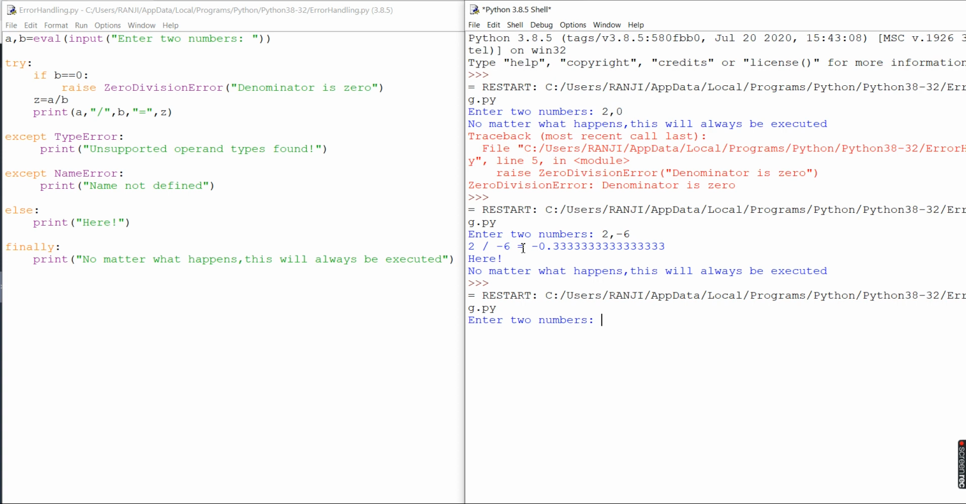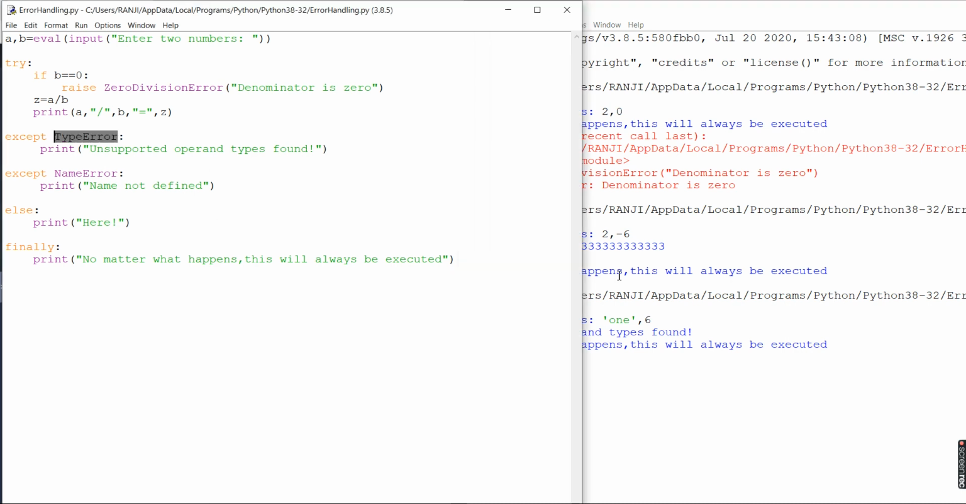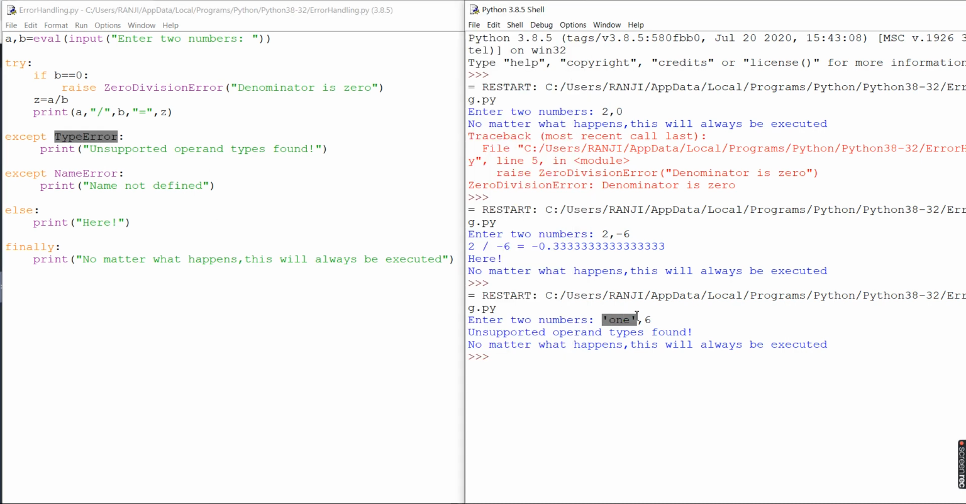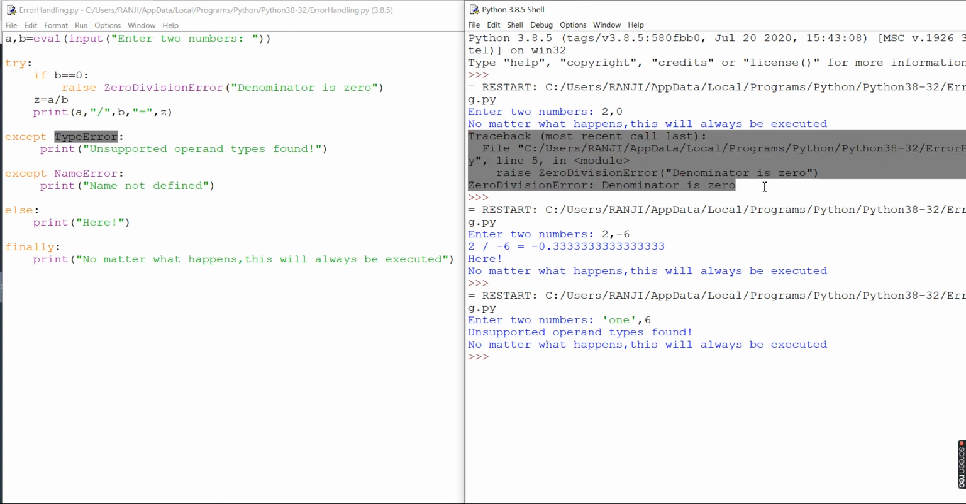Now we'll do another negative case. We run this again, and this time I type 1 and then 6, or "1", comma 6. You can see it went to the TypeError because the type of the first element is a string, and the second is an integer. It printed "unsupported operand types found", and it printed the finally block, which will always get executed. So these are the types of errors. Now here we got an error but we did not handle it. Let's go and handle this kind of error.